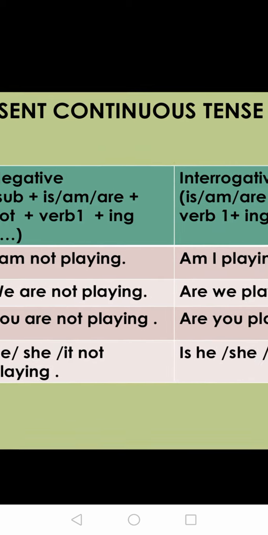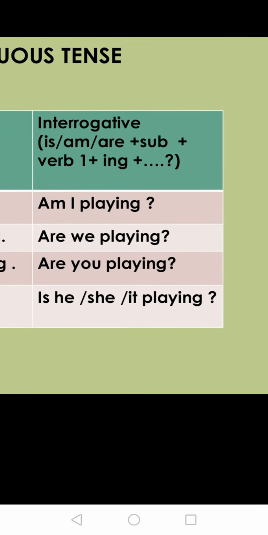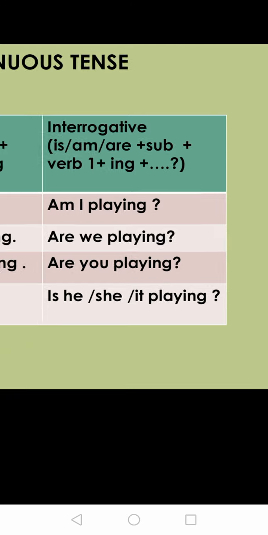Next is the interrogative sentence. Now here first you are going to write is/am/are plus subject plus V1 plus ing plus remaining sentence plus question mark. Don't forget to write the question mark. So, am I playing? Are we playing? Are you playing? Is he, she, it playing? This is the present continuous tense table.